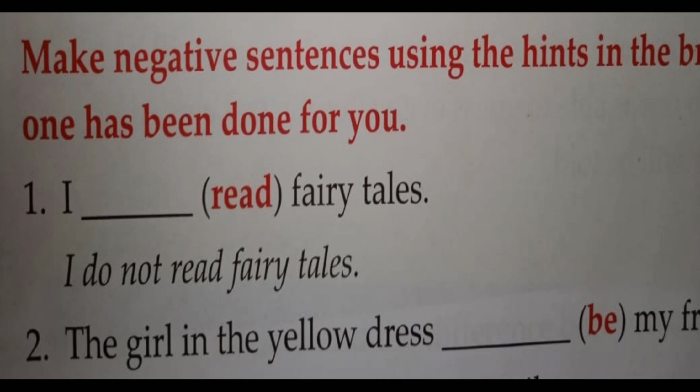The girl in the yellow dress dash my friend. And what will be in the bracket? B. Now you just have to be careful when this type of bracket is given. B means what? Is, am, are, was, were, right? So what will be the answer here? Is not my friend. Understand? So if we have written B here, then we understand that is, am, are, was or were will be the helping verb.